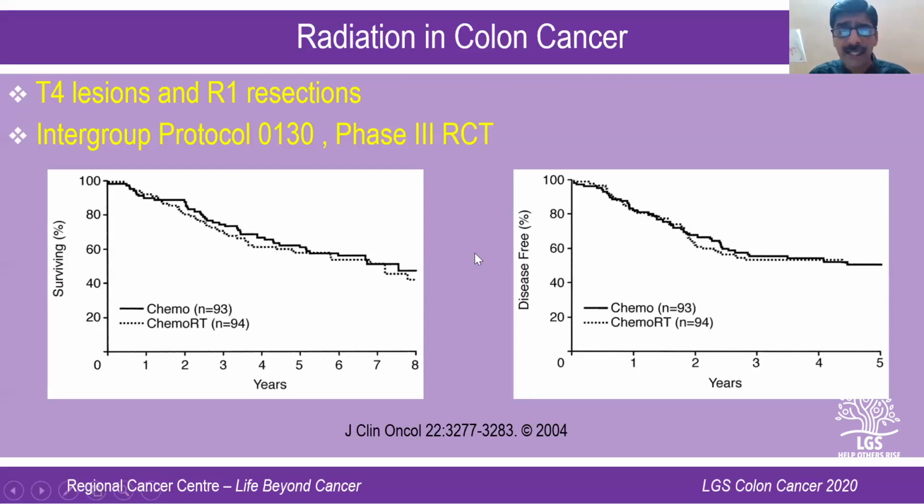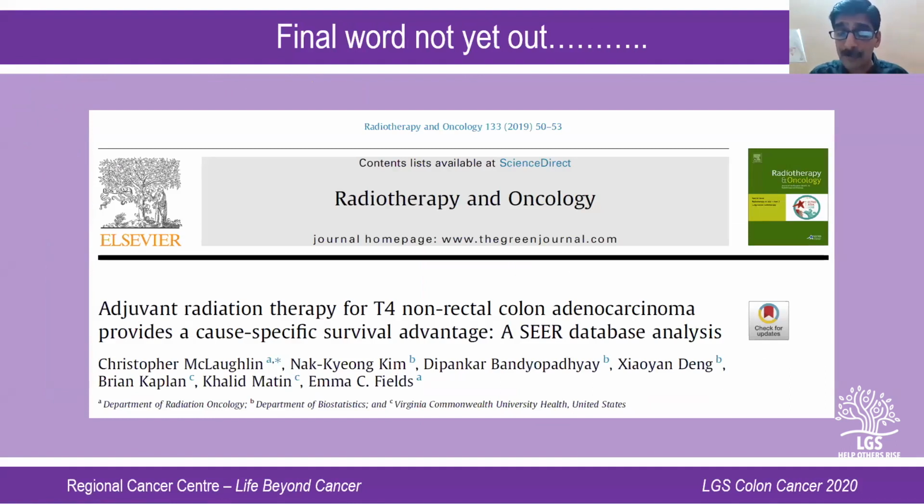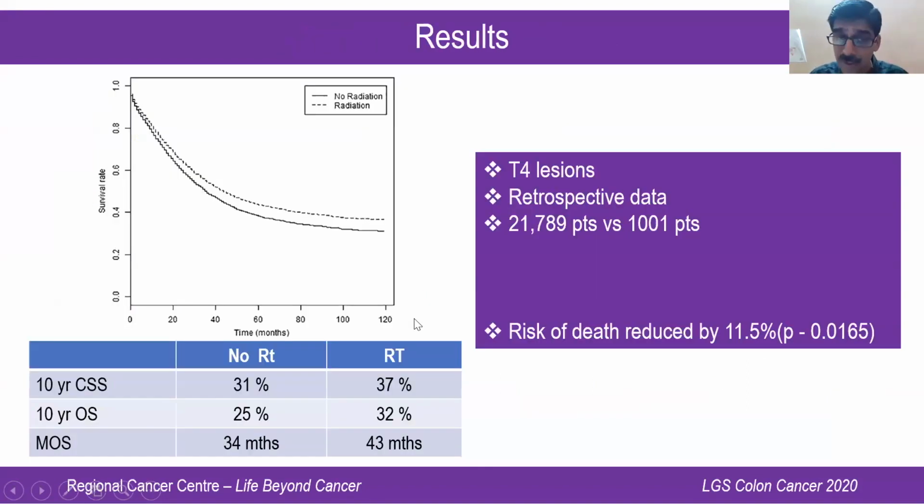Again, lastly, radiation in colonic cancer. This is one randomized control trial which tried radiation in T4 lesions and R1 resections, margin positive resections. This is the intergroup trial, a phase 3 randomized trial. It was a negative study which showed that there is no role. But let me tell you, the role of radiotherapy is not a closed chapter, because recently in December 2019, there was a publication from the SEER database looking at the role of radiation in T4 cancers. This was a retrospective analysis, and there is a marginal benefit of radiation when compared to no radiation in T4 lesions.